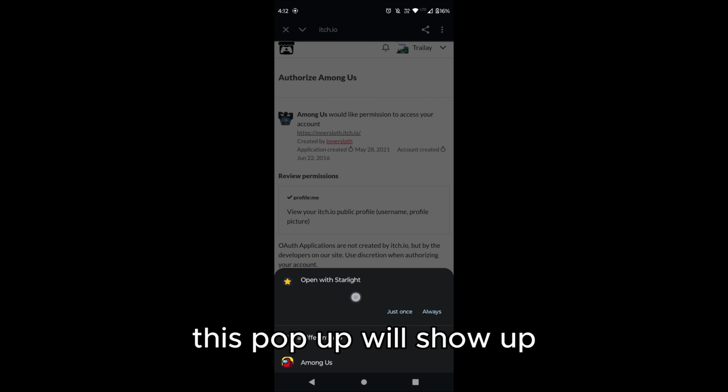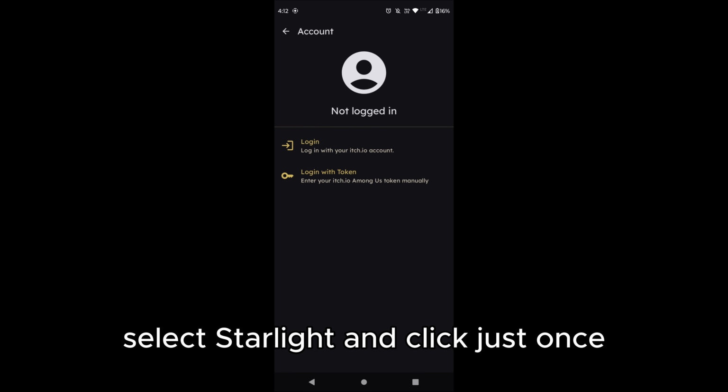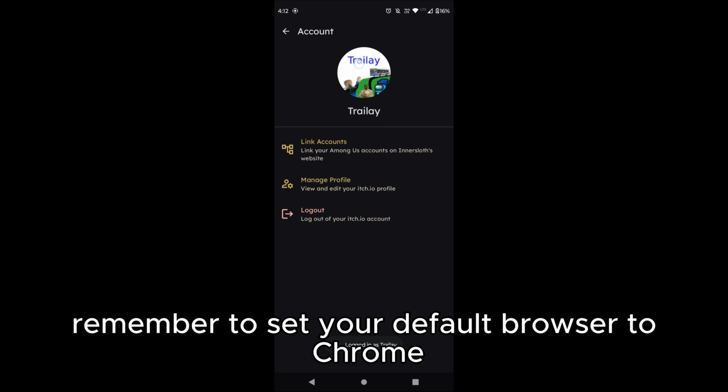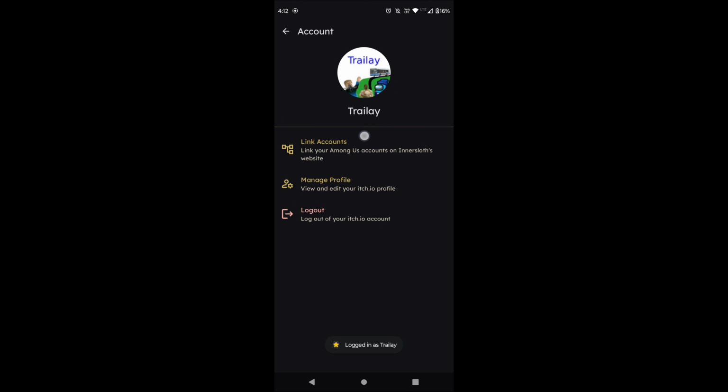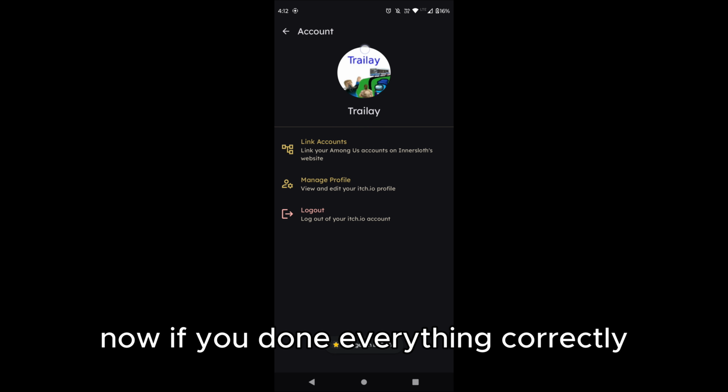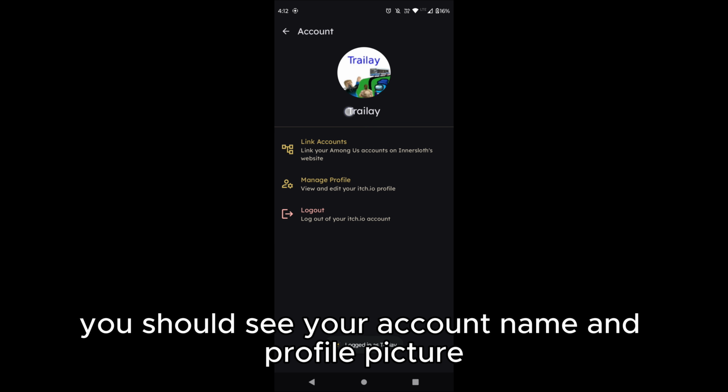This pop-up will show up. Select Starlight and click just once. Remember to set your default browser to Chrome or it may not work. Now if you done everything correctly, you should see your account name and profile picture.